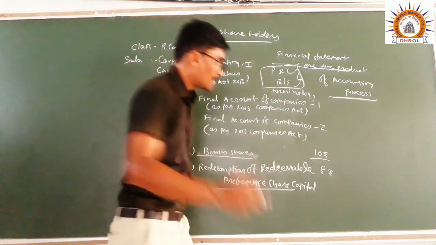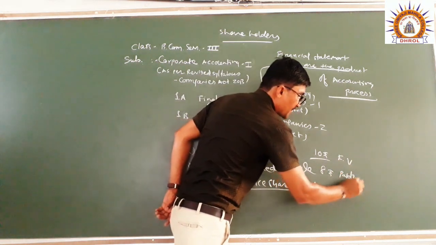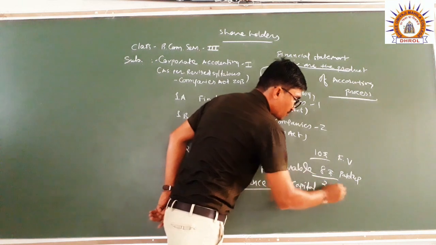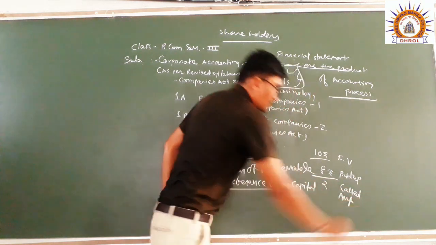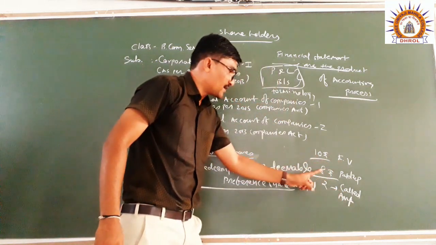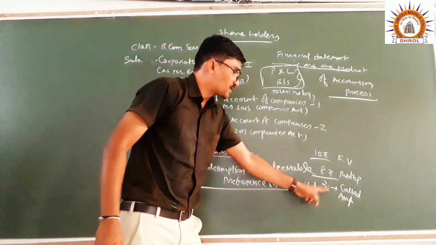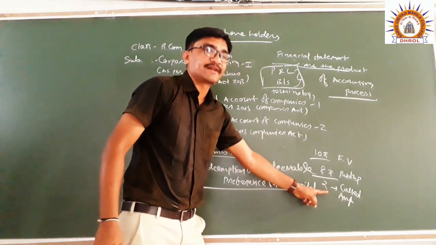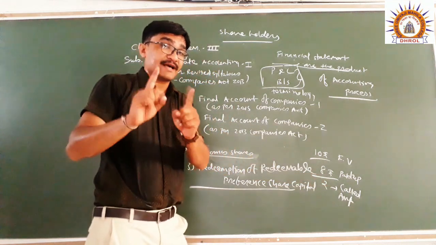Here it is face value and here it is paid up value. So the remaining rupees 2 is the called up amount. This called up amount is first of all required for the purpose of redemption of preference share capital.